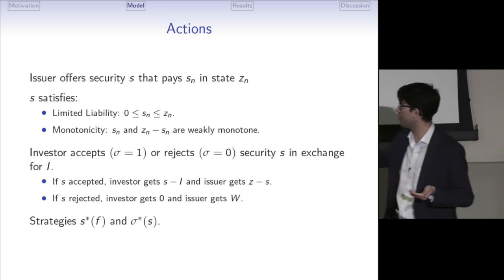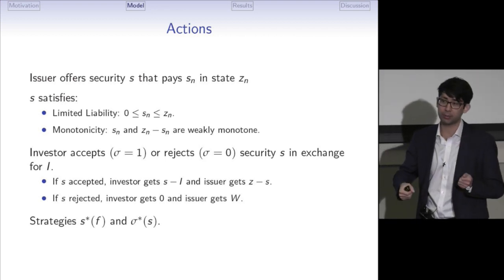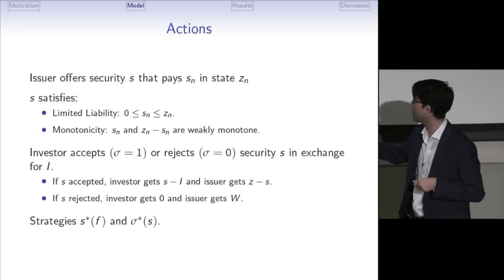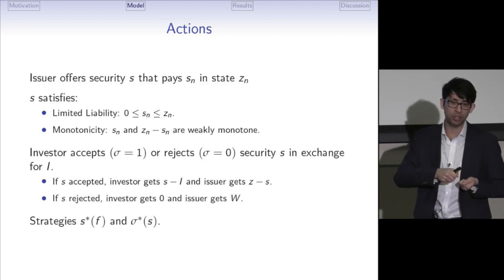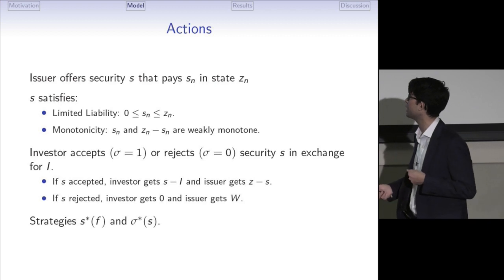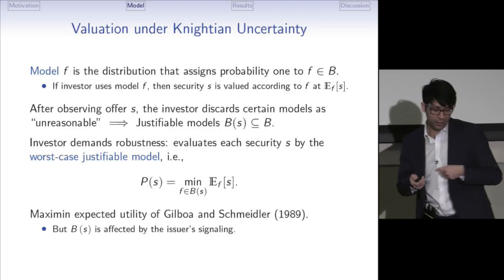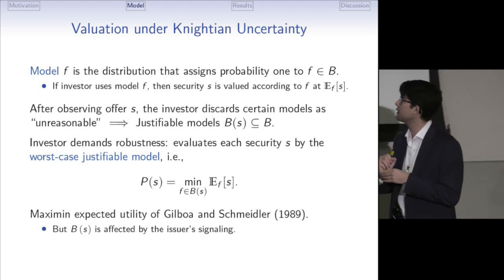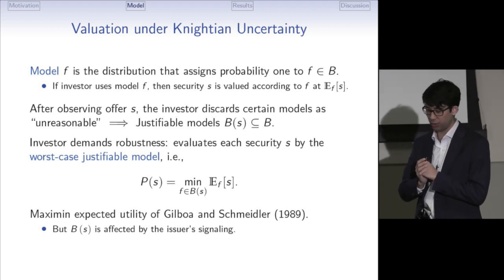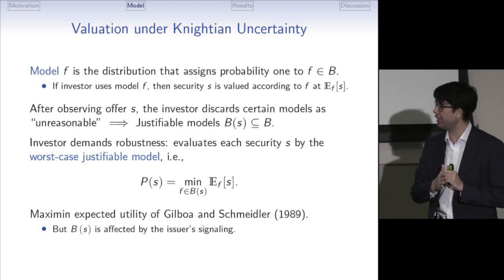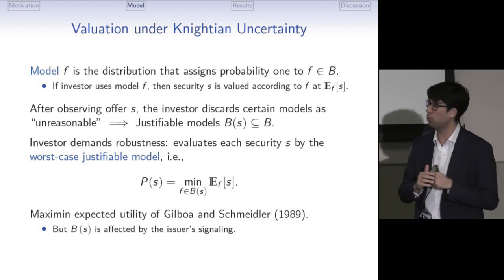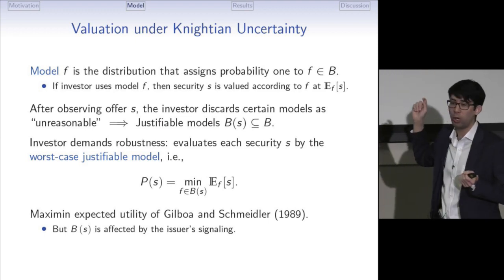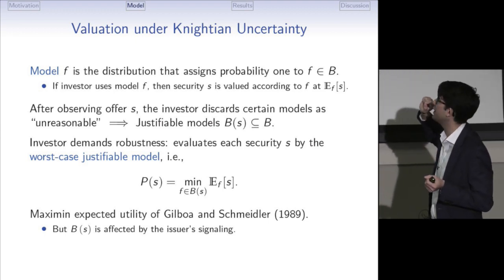The strategy of the issuer is a mapping from his private information F into the security offer. The strategy of the investor is a mapping from the security offer into the decision whether to accept or reject. The novel part of the paper is the valuation under Knightian uncertainty. Formally it's done as follows. The investor has an infinite number of models of the world, and model F is simply the distribution that assigns probability 1 to some distribution F in the uncertainty set.